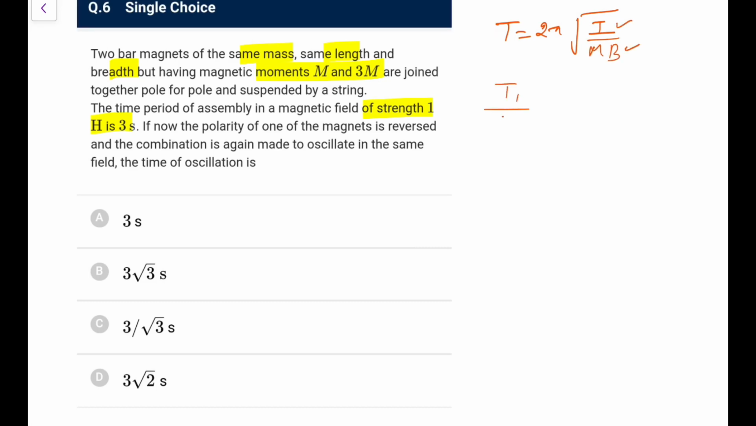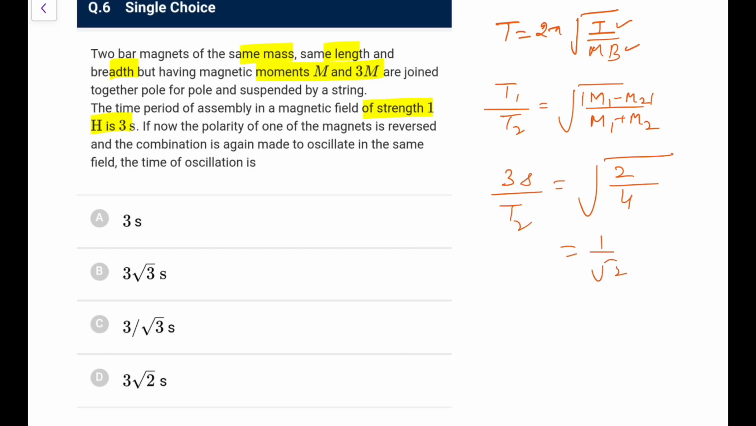So what we can say, t1 upon t2 would be under root of m2 upon m1. Now in the first case they were in the sum position, so it was m1 plus m2, and in the second position it would be the difference, m1 minus m2. So t1 is given as 3 seconds, t2 I have to find, m1 minus m2 is 2, and m1 plus m2 would be 4, so it is 1 by root 2, equals 3 upon t2, so t2 is 3 root 2 seconds. So as per this, not B, sorry, it is 3 root 2, that is D, option D is right.